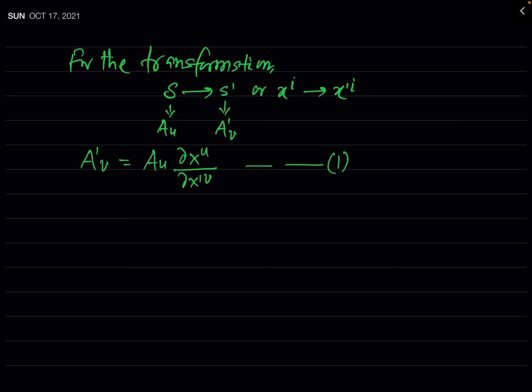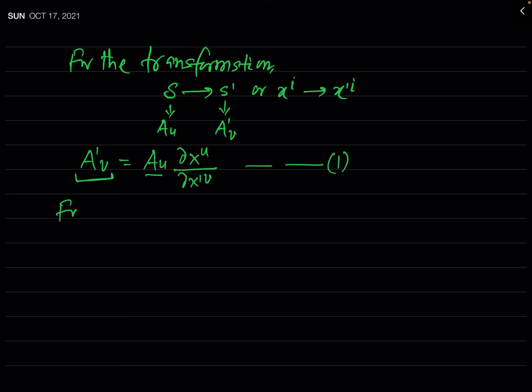Now, once you get the components of this covariant vector in frame S prime, which we have denoted by the symbol A prime v, consider that these are the components of a covariant vector in frame S prime, and we have to find these components in the frame S double prime.